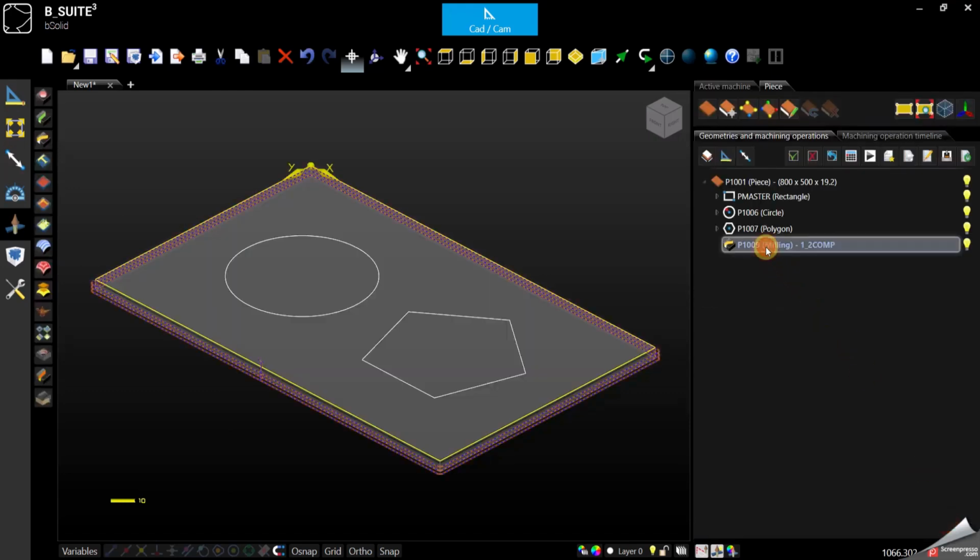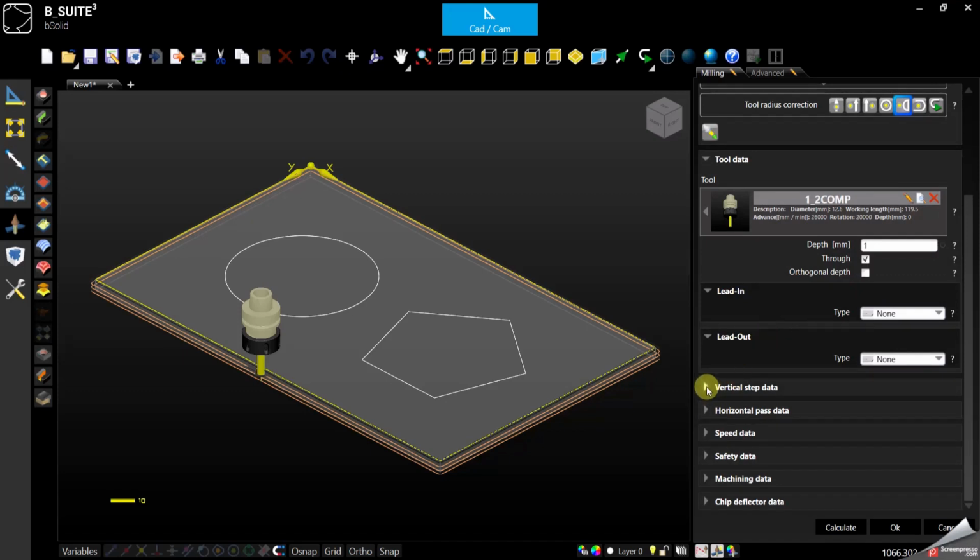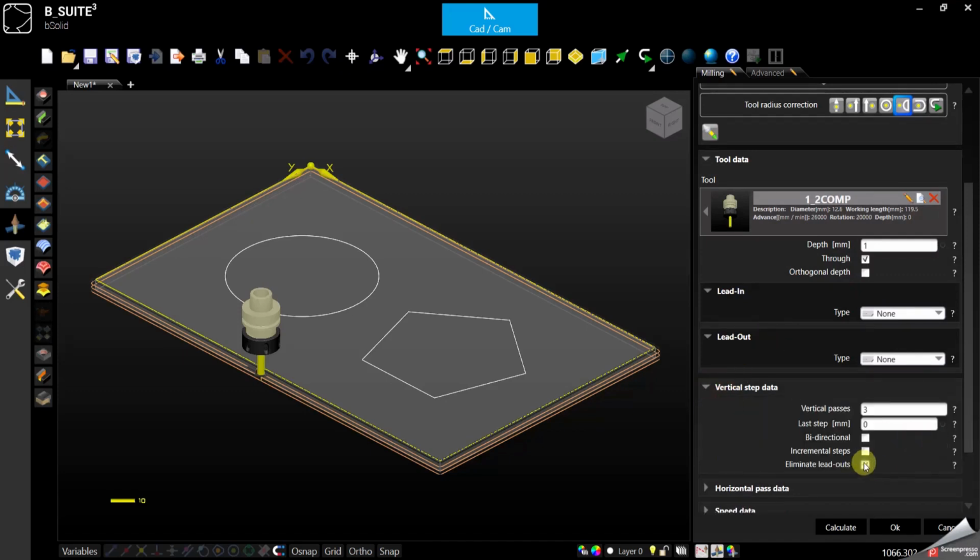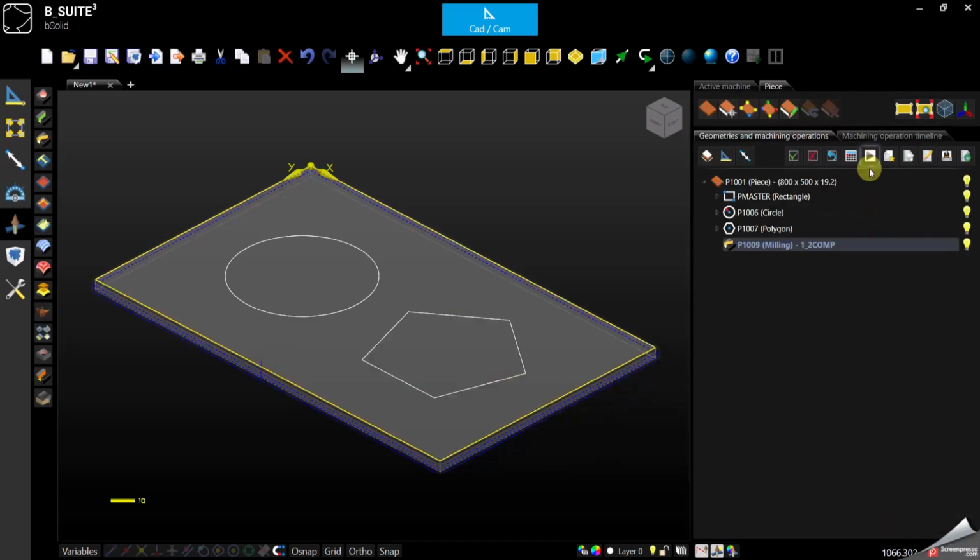Then we have eventually the possibility to enable the bidirectional. And what that does, this is a function that is mainly used for saw cuts, where we don't want to chip the bottom of the panel. So we go one way, halfway as a depth. And then once we are at the end of the cut, we go all the way down, and we come back in the opposite direction to avoid chipping the bottom of the panel.